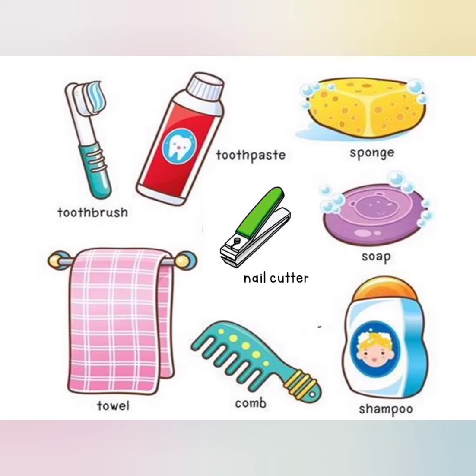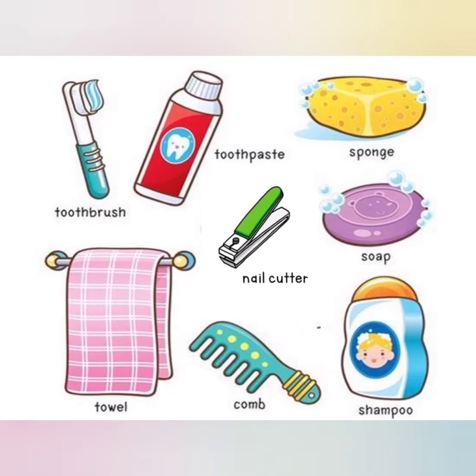Then we have a bath, we use a sponge, a soap and shampoo to clean our body and our hair. And then we need a towel to wipe ourselves dry. After which we need a comb to comb our hair and to remove all the tangles. And in case your nails have grown long, then you need a nail cutter. So these are the things we use to keep ourselves clean and to maintain personal hygiene, right?